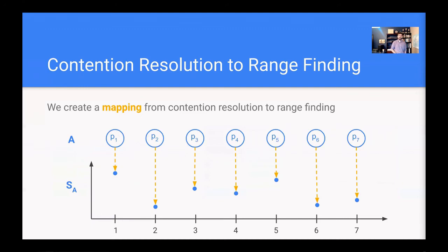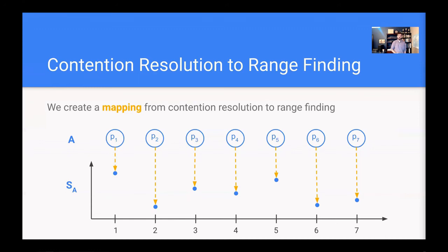And like I said, this is the more intuitive one to understand, since our uniform algorithm for the no collision detection setting takes the form of simply a sequence of probabilities. And we can imagine each of these probabilities as corresponding to some imagined estimate of the network size. And therefore, it's very easy to envision transforming the sequence of probabilities into a sequence of values, which then looks like a solution to a range finding problem, as pictured here. So we take our contention resolution algorithm A and generate this range finding sequence S of A.